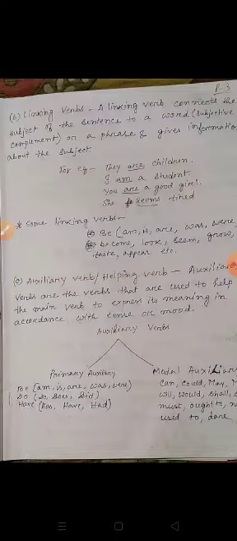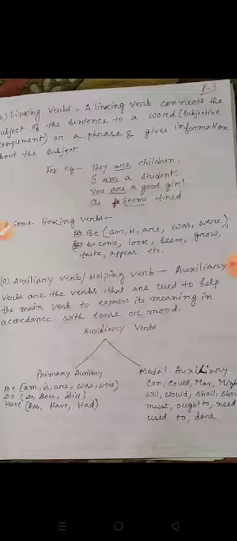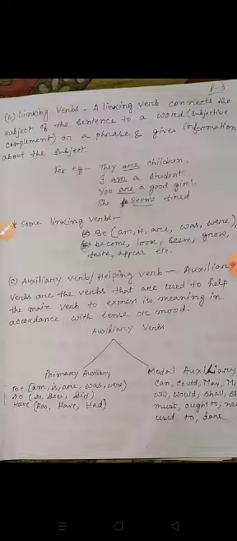Number three, auxiliary verb or helping verb. Auxiliary verbs are the verbs that are used to help the main verb to express its meaning in accordance with tense or mood.